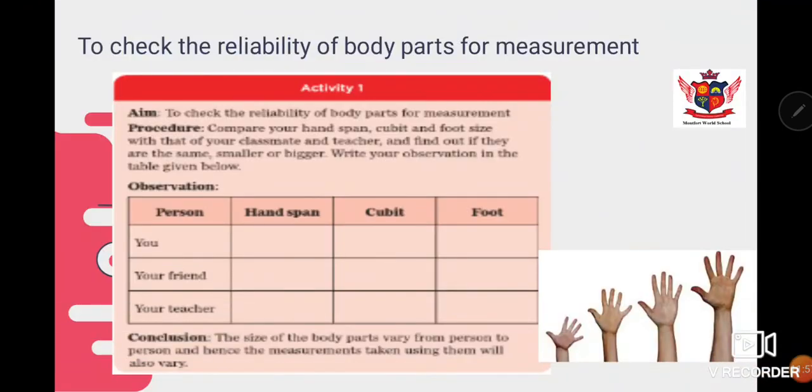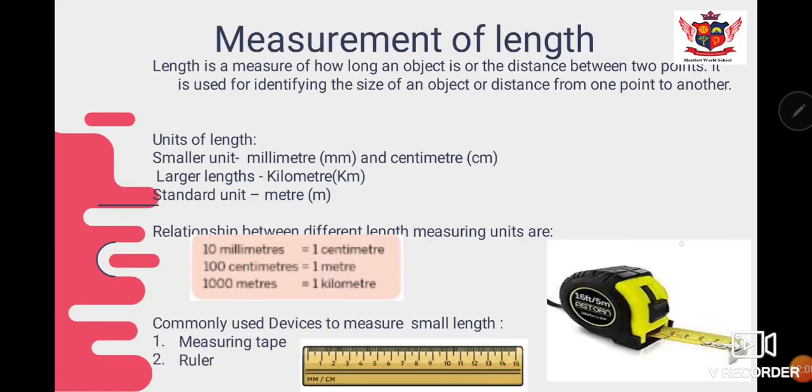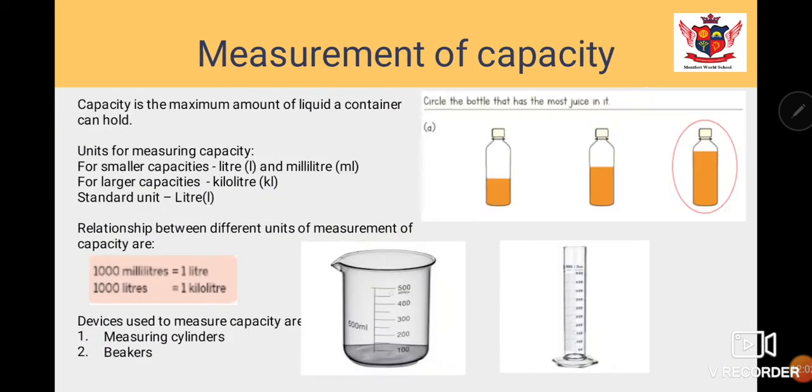Now I have this beaker of 500 ml in the picture, right? If we fill it till here, then it means the beaker has 100 milliliter of, for example, water, or any other liquid. Till here it will be 200 milliliter. Till here it will be 300, then 400 and 500 milliliter. The total capacity of this beaker is 500 milliliter.